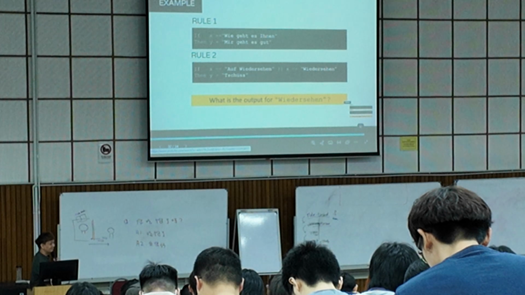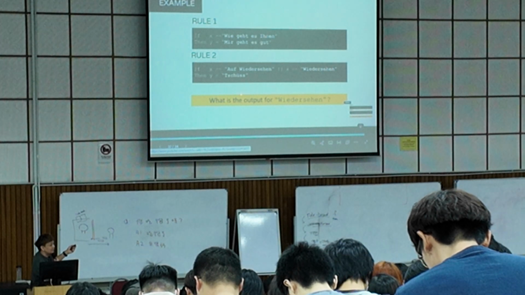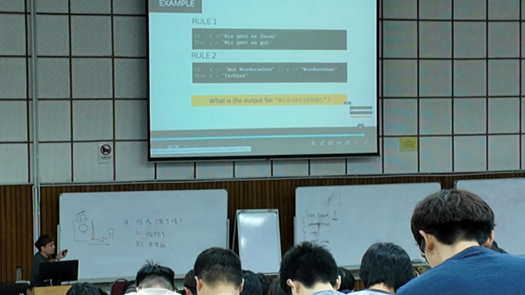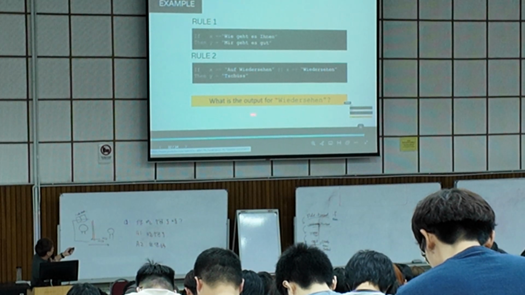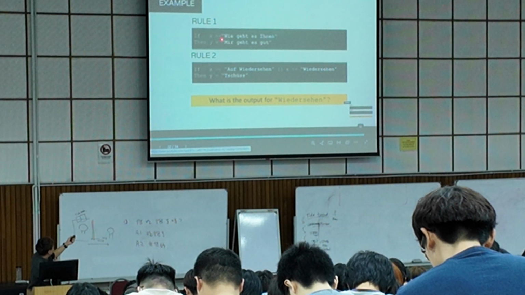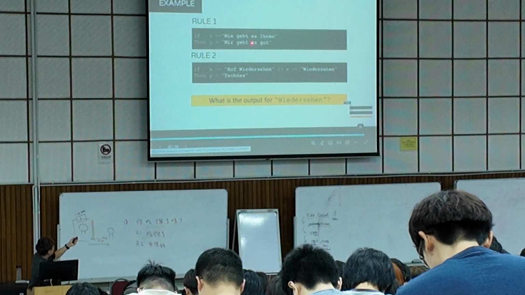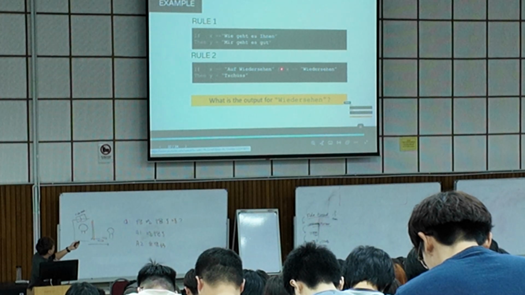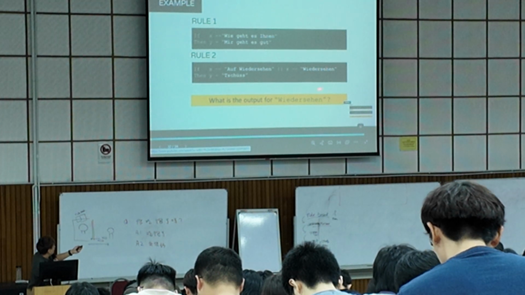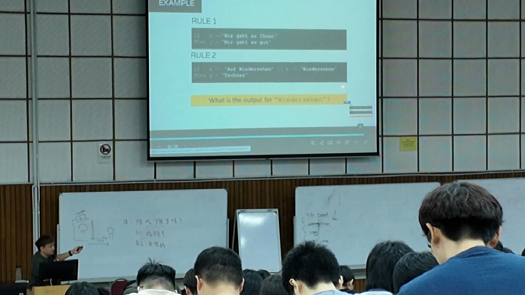You have a lot of time, don't worry. This is the input. If you have this input, this is the output. If you have this input or this input, you have this output. So what is the output if you are given this input?